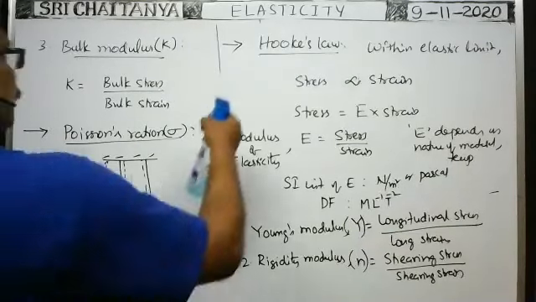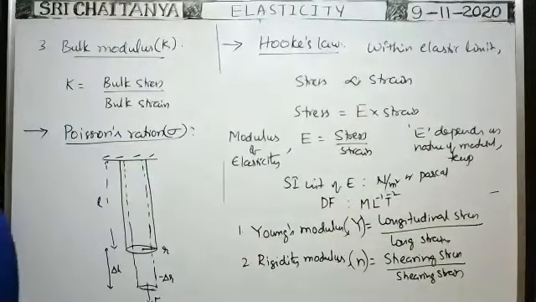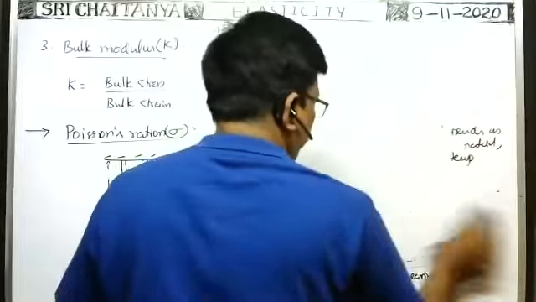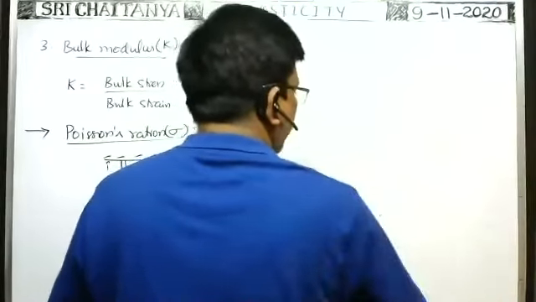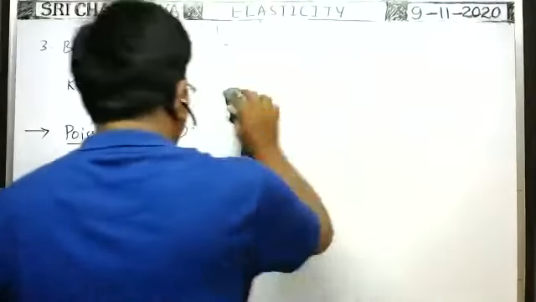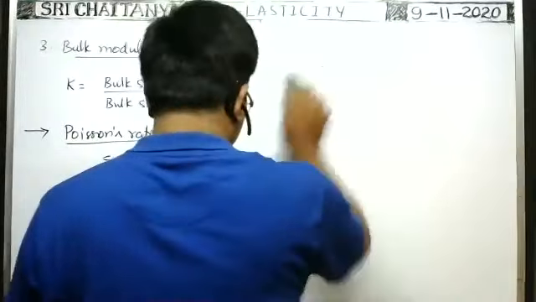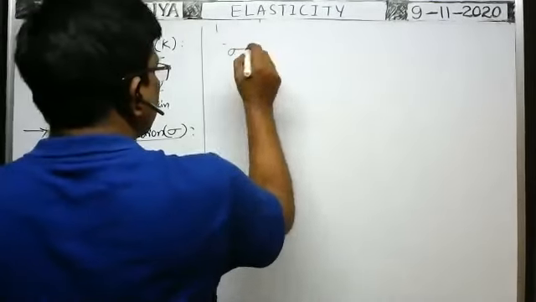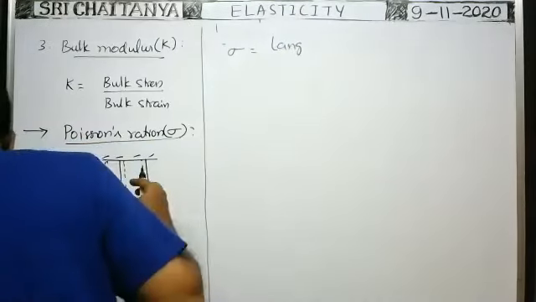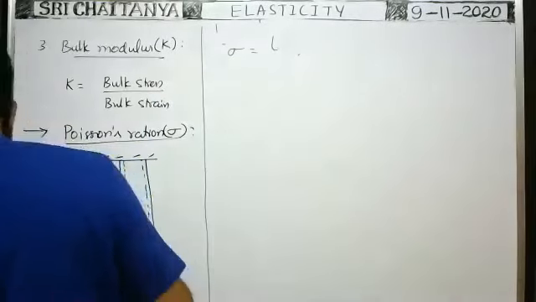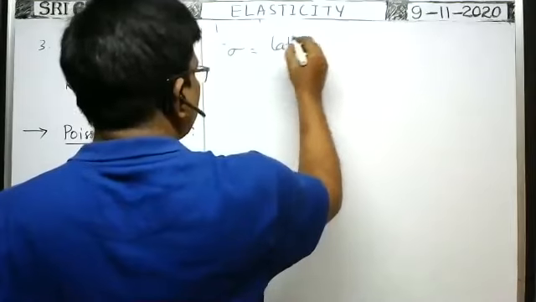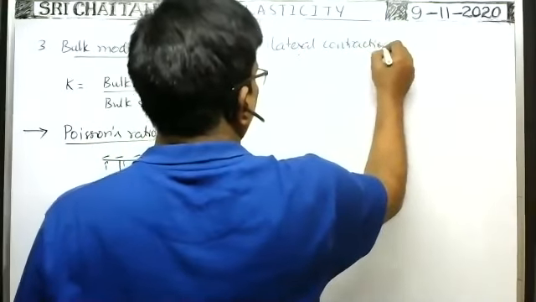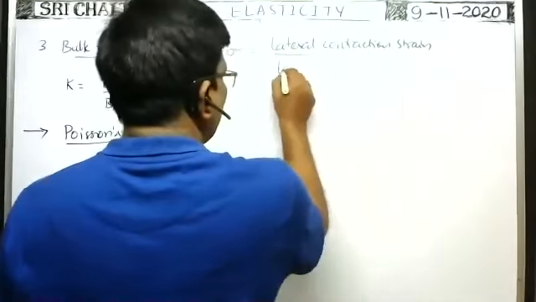So Poisson's ratio sigma is equal to, within the elastic limit, the ratio between the lateral contraction strain to longitudinal elongation strain.